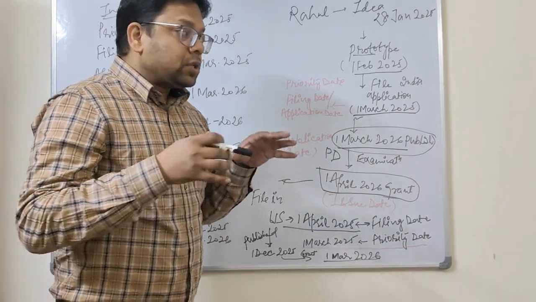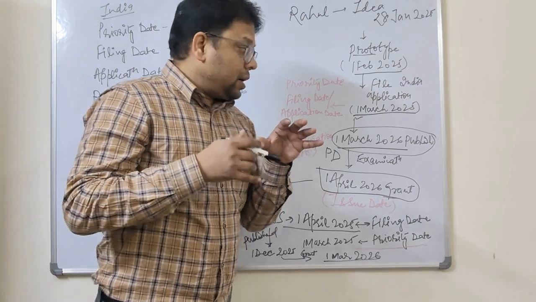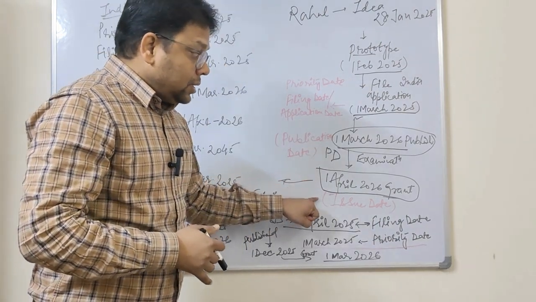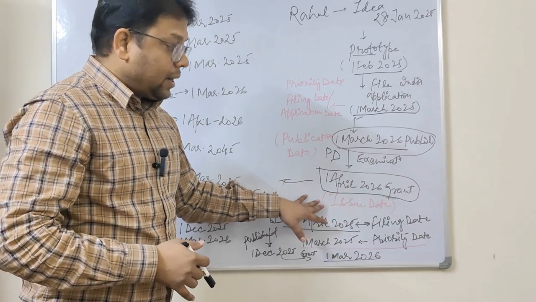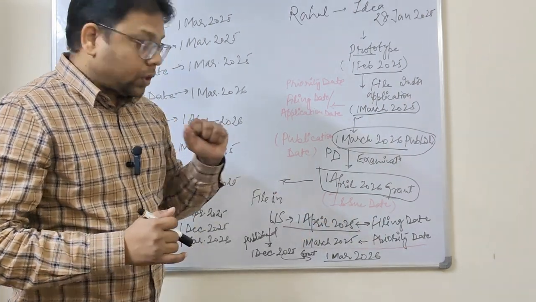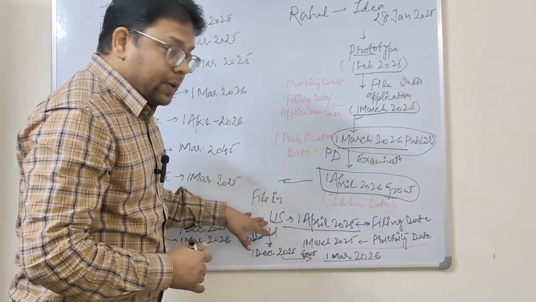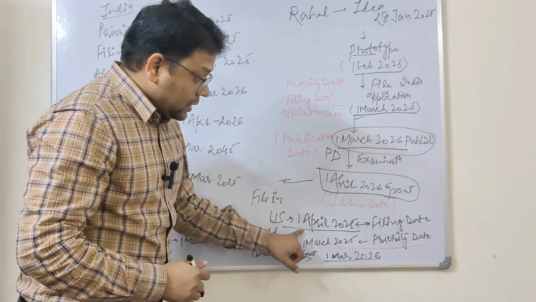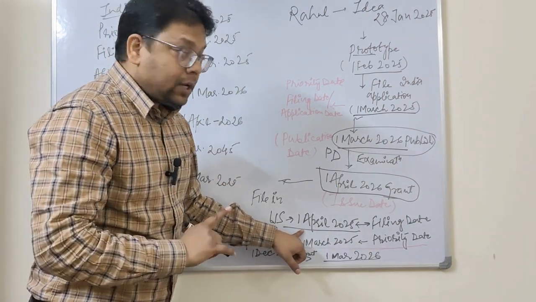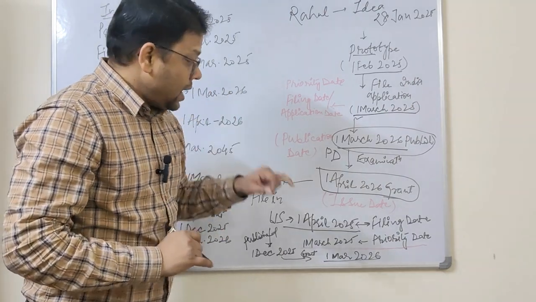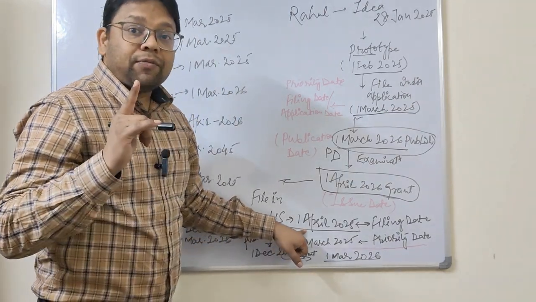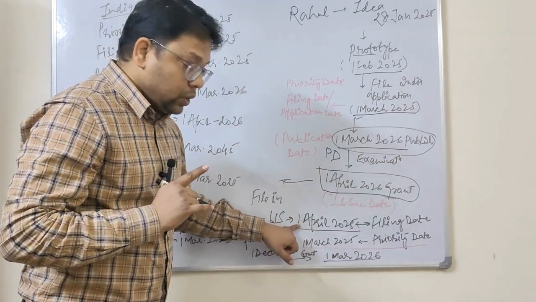When all those prosecutions and examinations are done, the date on which Rahul's patent gets granted, Rahul is very happy, and that date is called the issue date. When he filed his patent application after 1 month, that date will not be considered the priority date. This date will be considered the filing date or application date in the US, because it is the first time he filed his patent application there.